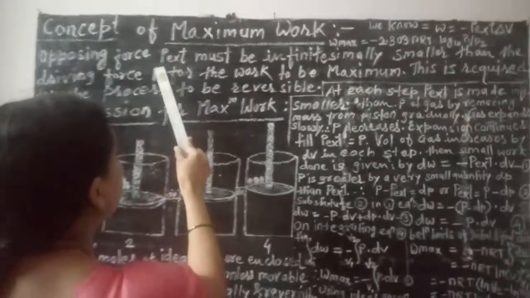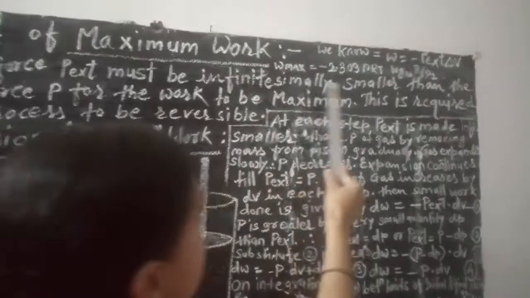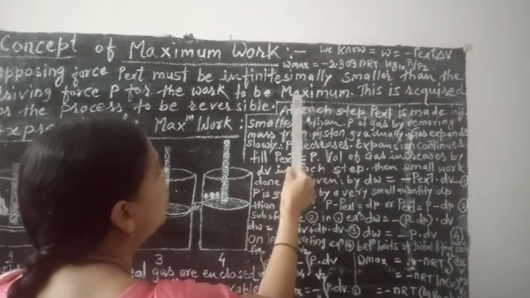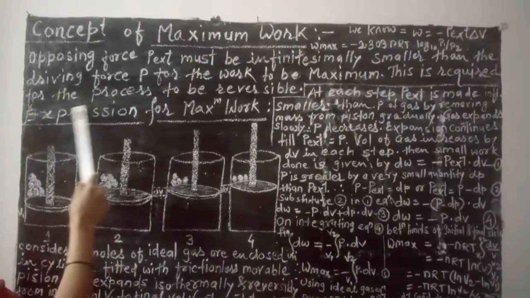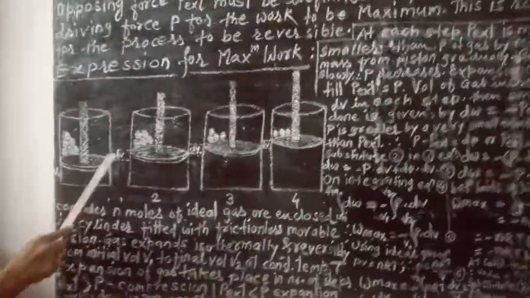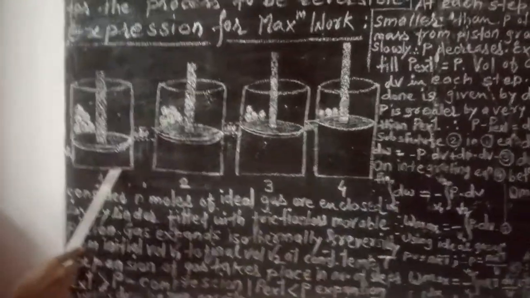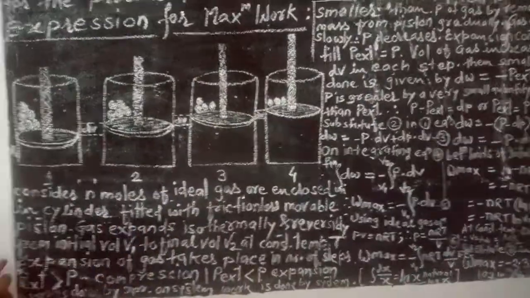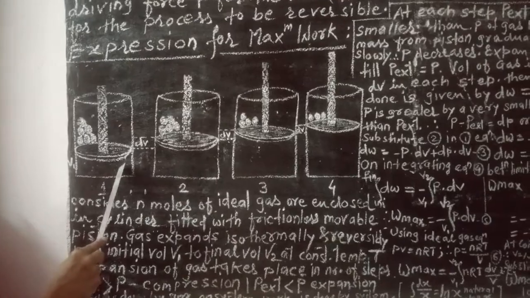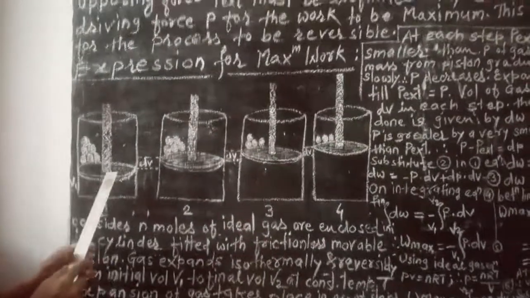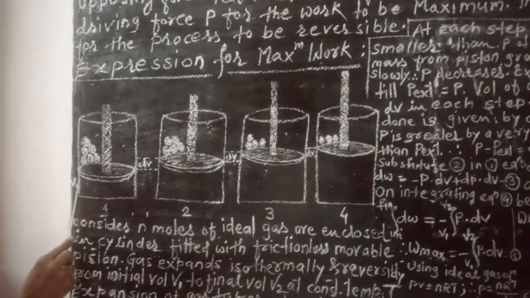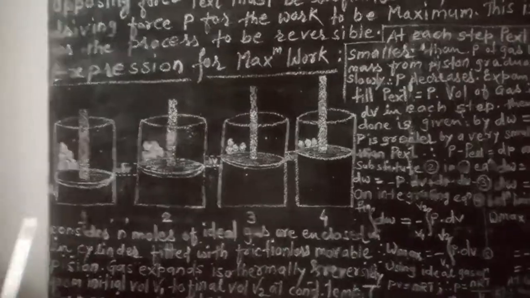So opposing force P external must be infinitesimally smaller than the driving force P for the work to be maximum, and this is required for the process to be reversible. Okay? See here, these are 4 cylinders. Now in this cylinder, gas is enclosed and pressure P is acting on the gas. This is a piston and some weight is kept on the piston.